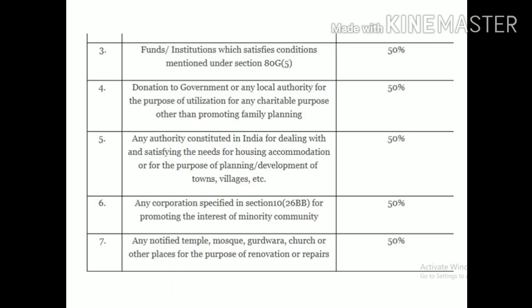Along with that, this one, the 50% with the limit. We have only a few. Okay, and how can we remember? The first one, any funds given to the institution that satisfies conditions of 80G subsection 5. The second one, charitable trust. If I give a donation to the charitable trust, then any donation given for the development of or satisfying the needs of housing, providing housing accommodation for the purpose of town planning.